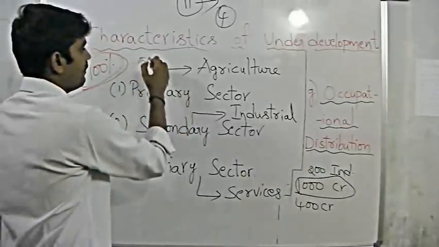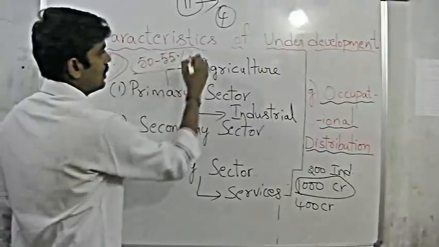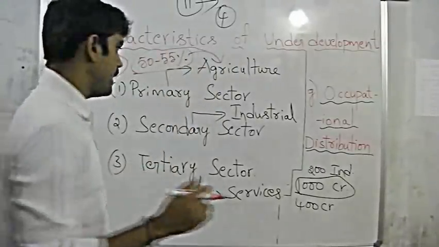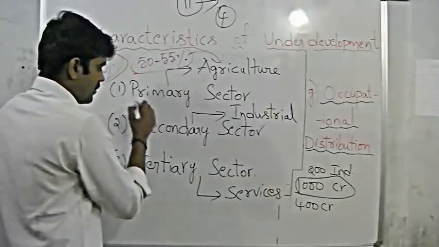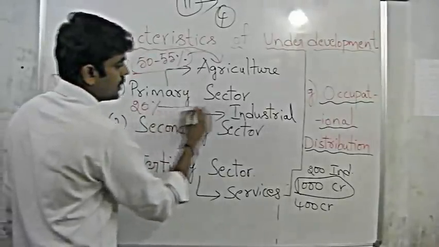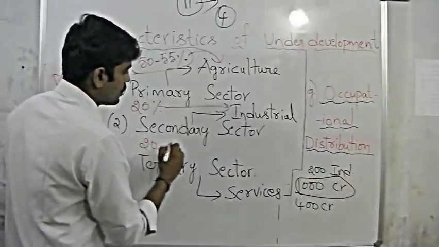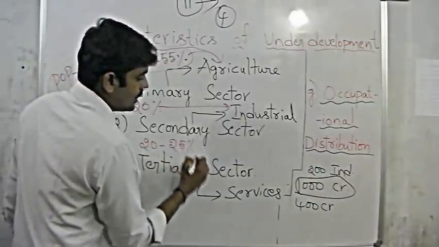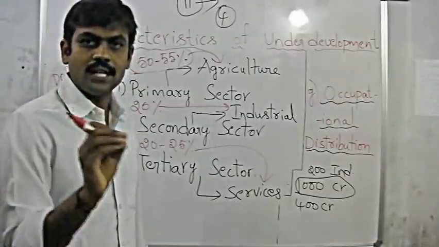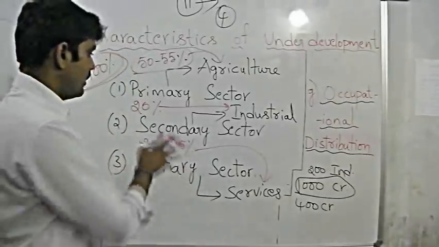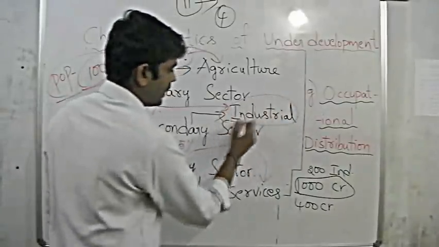Around 50 to 55% of the people are dependent on agriculture in India, around 20% of the people are dependent on industries, and some 20 to 25% are dependent on services. So 50% of the people are shared among the industrial as well as services sectors.